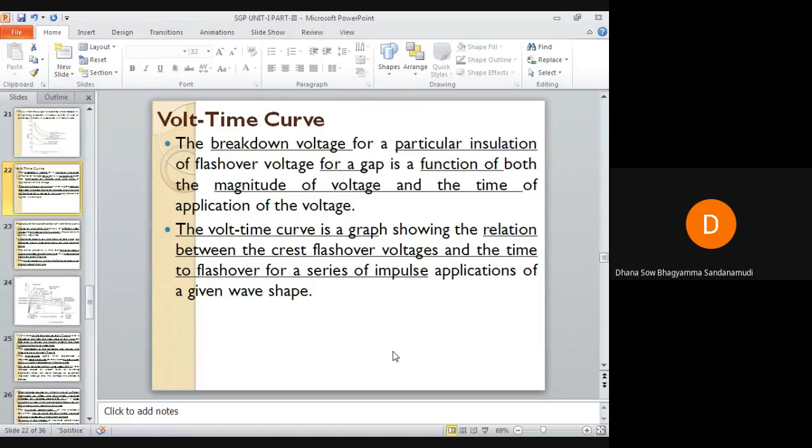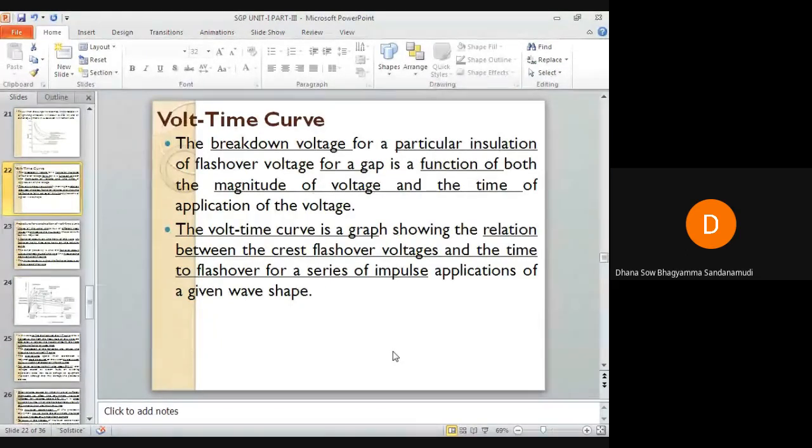So insulation breakdown has occurred. We call it a flashover across the gap, and we can even measure the flashover voltage across the gap of those two rods.